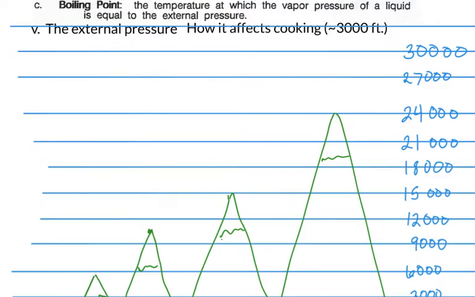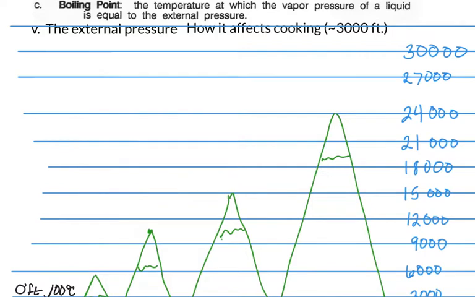You may have seen high elevation cooking directions on the backs of some packaging. So I'm going to talk a little bit about how elevation can affect your cooking. We're going to start with boiling. Up until now, we've said that the boiling point of water is 100 degrees Celsius. Well, that's true at sea level, but at different elevations, we get different temperatures.